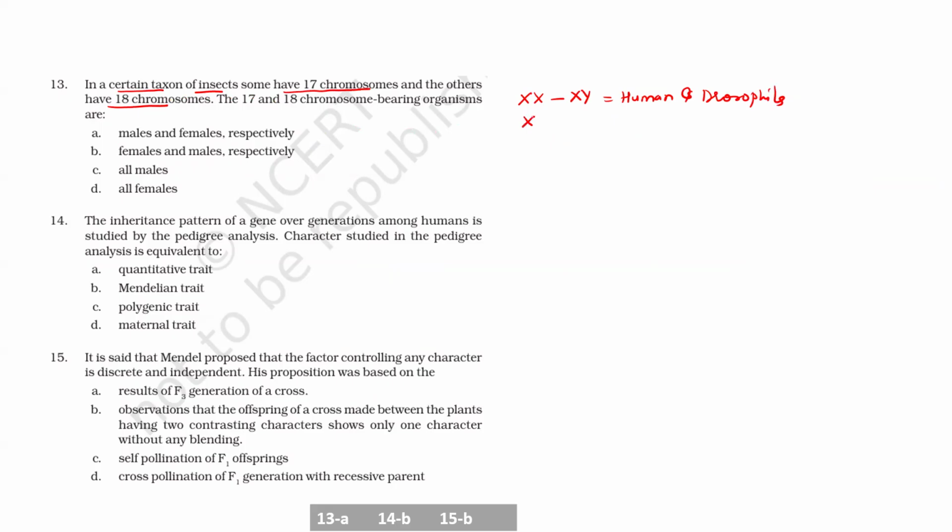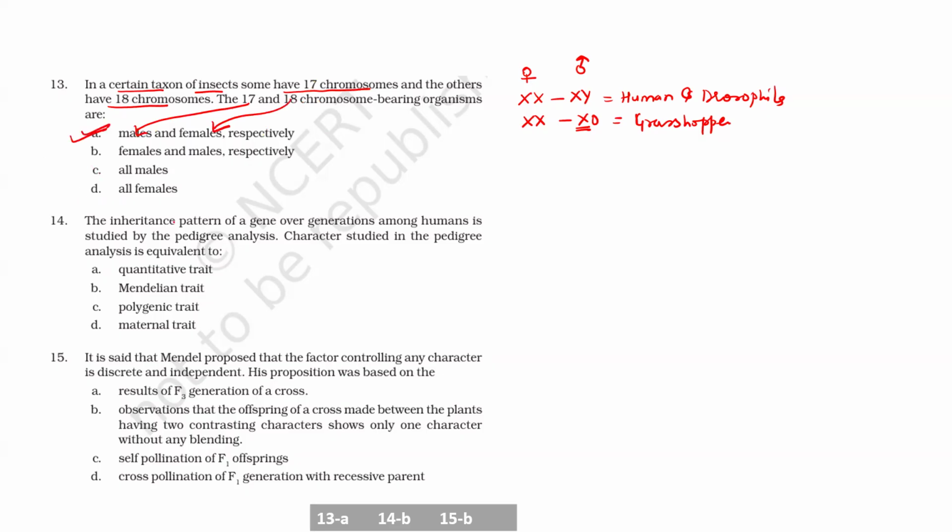Then XX, XO, this method you find in grasshopper. Remember, certain insects. So it means the female has two sets, but the male has only one chromosome. So 17 chromosomes is for the male and 18 chromosomes is for the female.